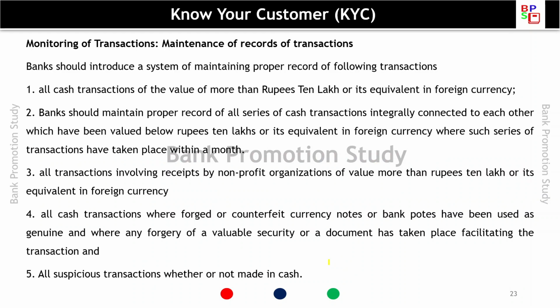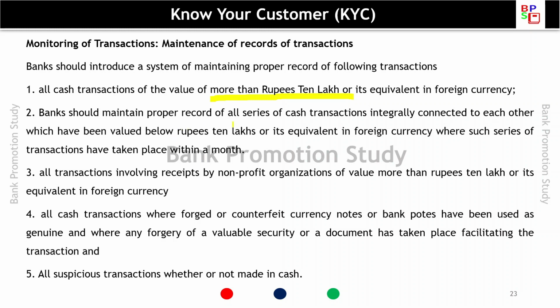Monitoring of transactions and maintenance of records of transaction. Banks should introduce a system of maintaining proper record of the following transactions, that is, all cash transactions of the value more than rupees 10 lakh or its equivalent in foreign currency. That is, more than rupees 10 lakh. It is not 10 lakh, it is more than rupees 10 lakh or its equivalent in foreign currency.